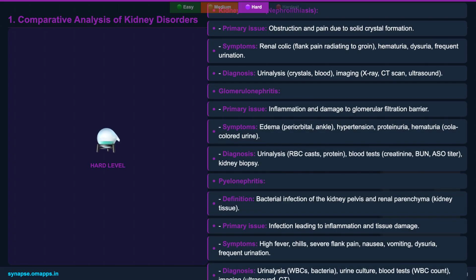We'll compare and contrast kidney stones, glomerulonephritis, and introduce pyelonephritis, which is a bacterial infection of the kidneys. We'll look at how their symptoms might overlap or differ, their distinct causes, and their typical progression. Understanding these distinctions is crucial for differential diagnosis and effective treatment strategies, a key skill for medical aspirants. This analysis will sharpen your diagnostic thinking.